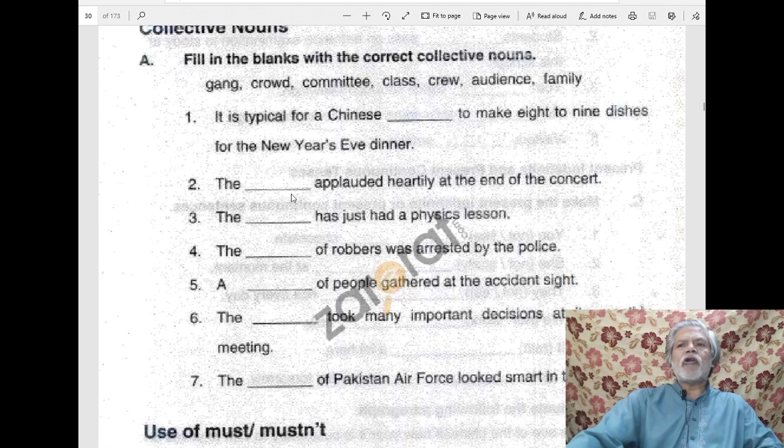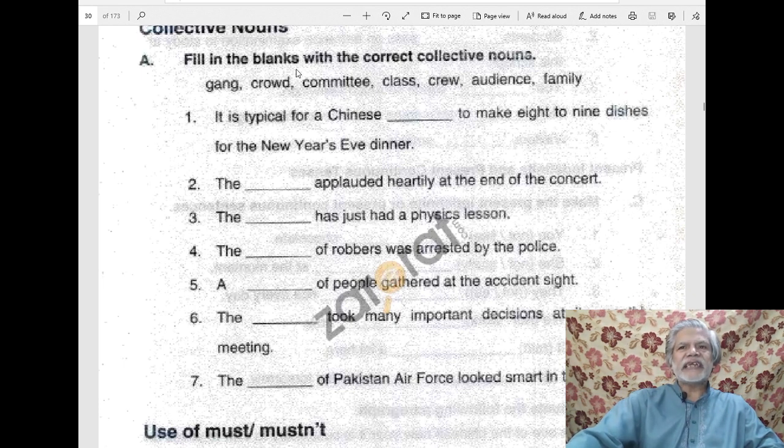Then the dash applauded heartily at the end of the concert. Applaud is to clap, to praise, to admire. Heartily, from the bottom of the heart, very sincerely, or with joy, joyfully. Concert is a song party or dance party. So the crowd applauded heartily. Here the collective noun crowd will be used.